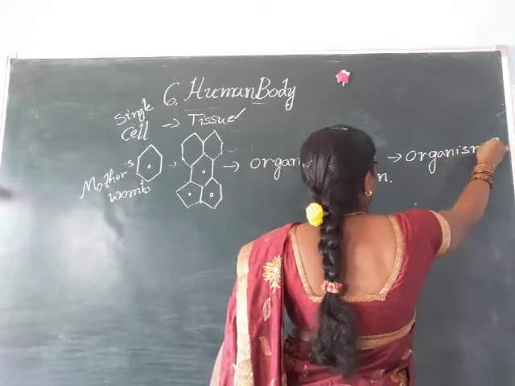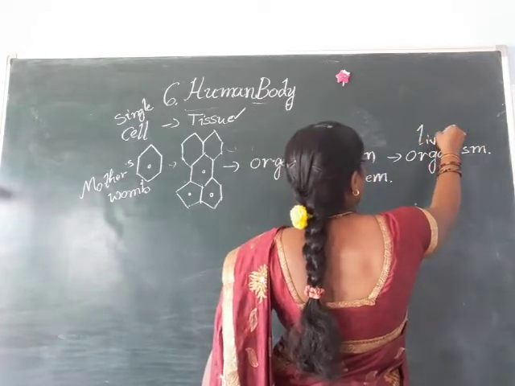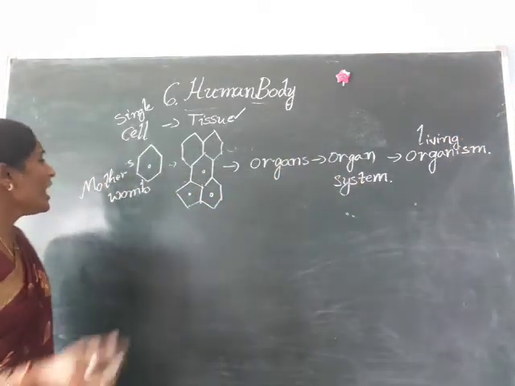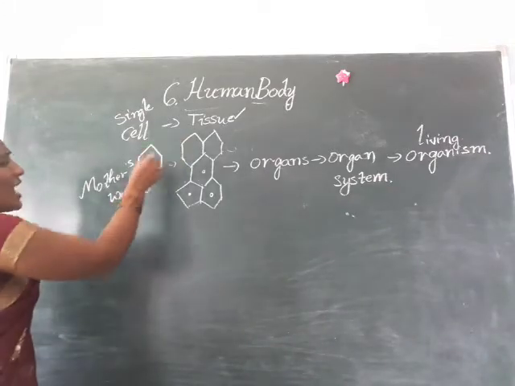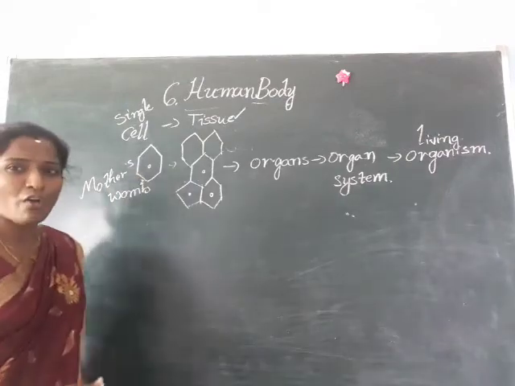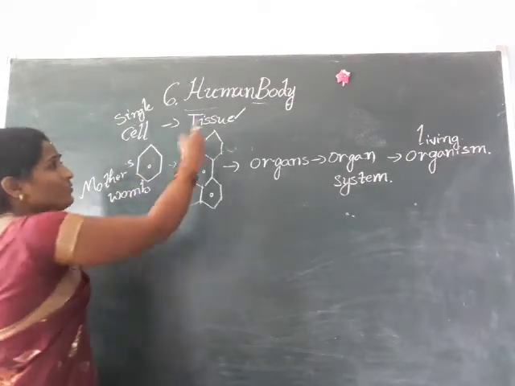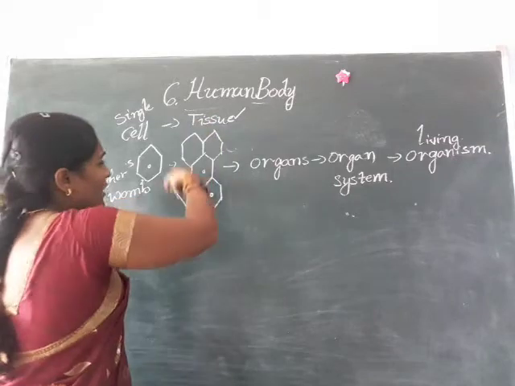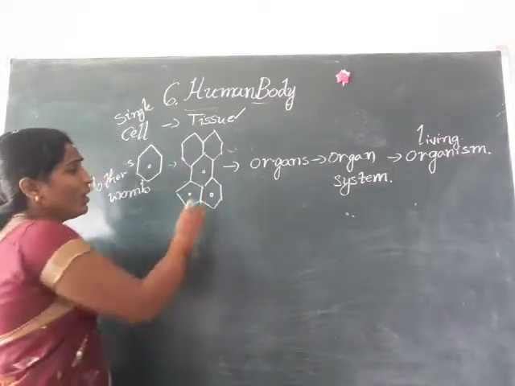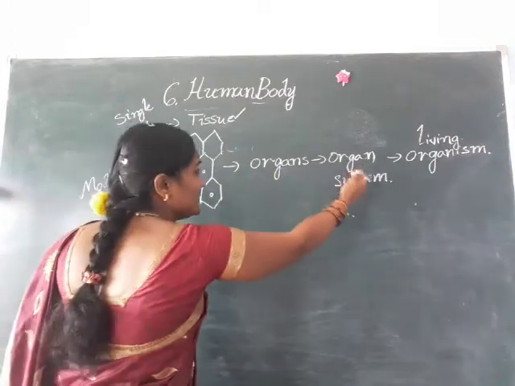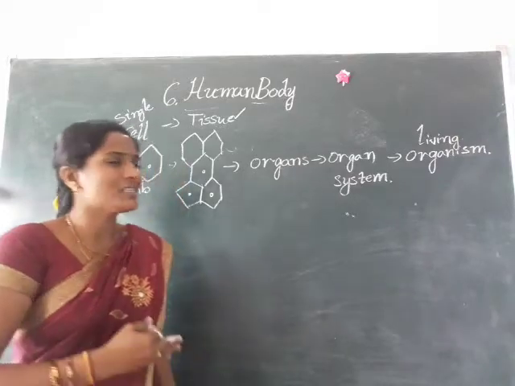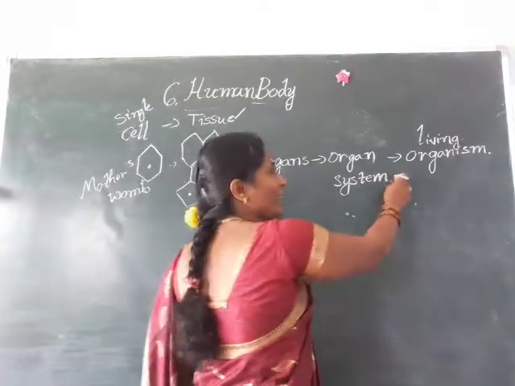Organism. Okay children, this is only one living organism that will contain our human body. See once children, our human body will start with a single cell. Okay, and these cells divide, then form together and make a tissue. Different types of tissues can form an organ. Okay, these organs are parts in the organ systems. So many different types of organ systems can make a living organism.